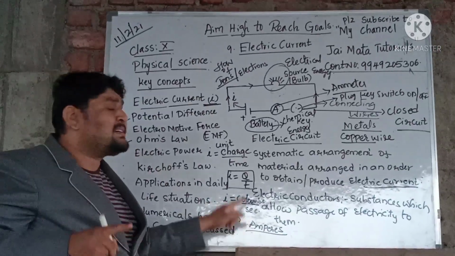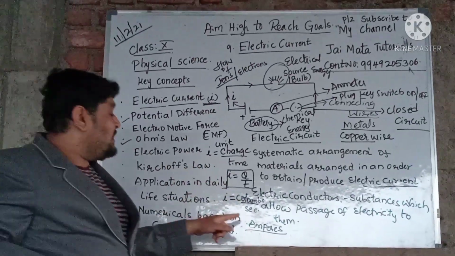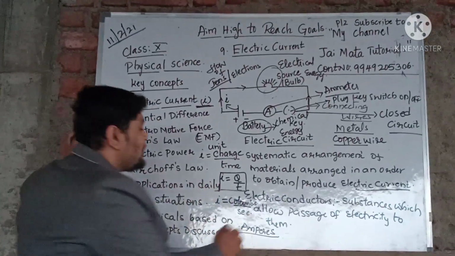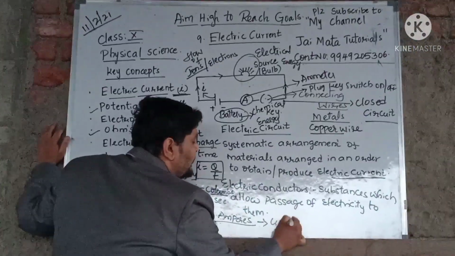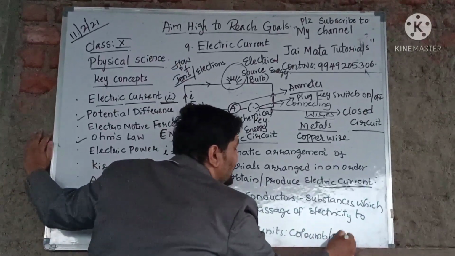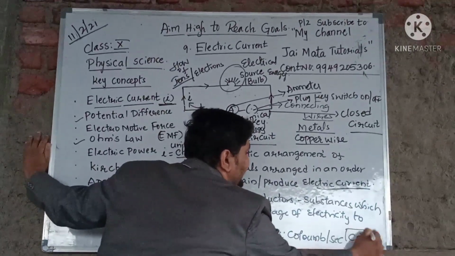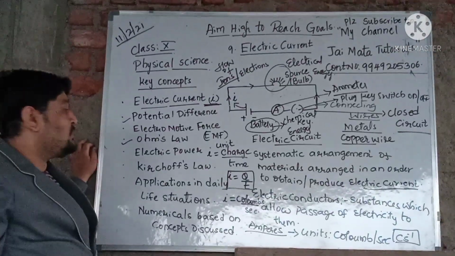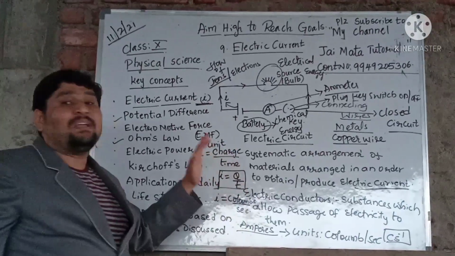That's the reason the current which we measure is in amperes. What are the units we got for current here? The unit for current is coulombs per second, which you can also write as coulomb second inverse. So these are the units for electric current.